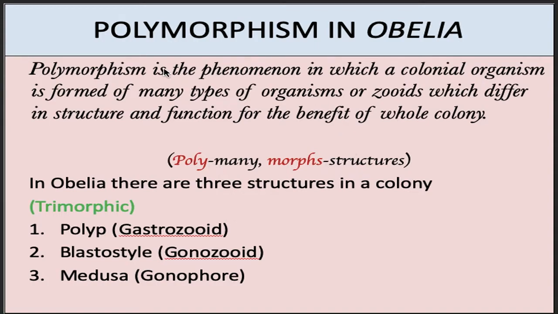In case of Obelia, three structures are present. So, the colony of Obelia is trimorphic. Those three structures are polyp or the gastrozooid, blastostyle or the gonozooid, medusa or the gonophore. Now we will discuss the structure of these zooids in detail.